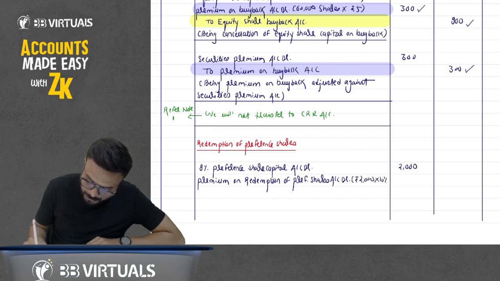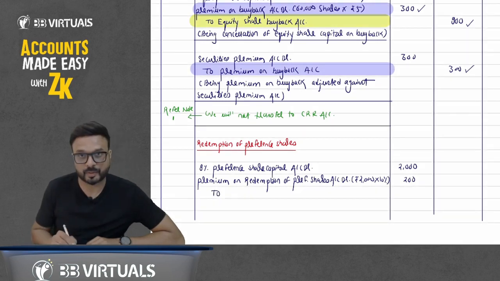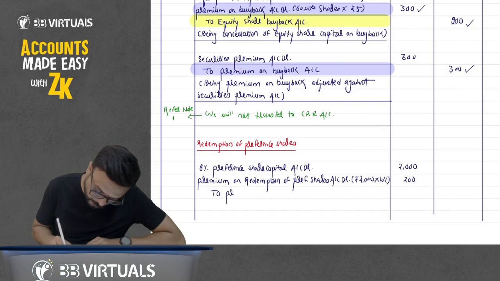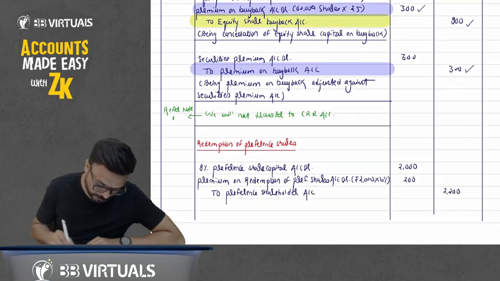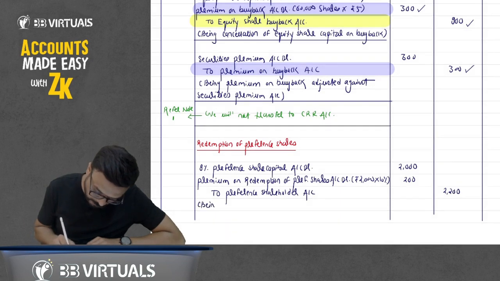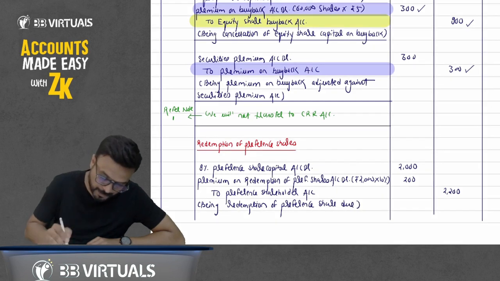We are paying premium 10%, so it will come 200, and we are liable to pay to preference shareholder. So to preference shareholder account, 2200, being redemption of preference shares due.